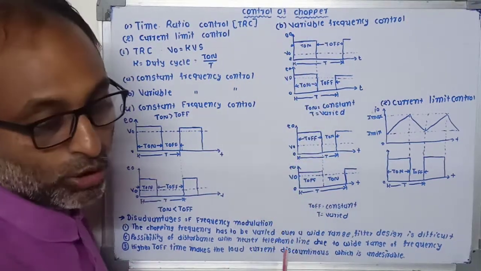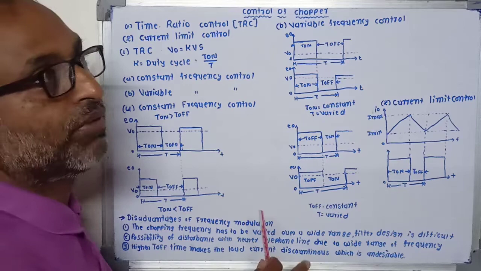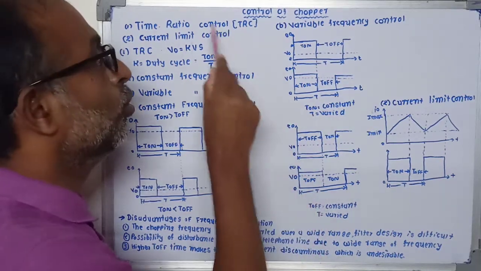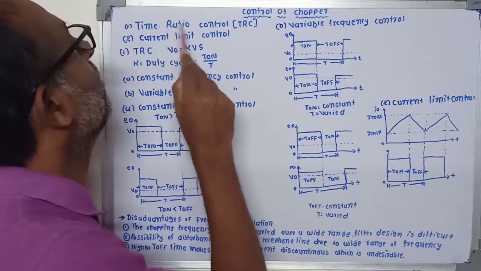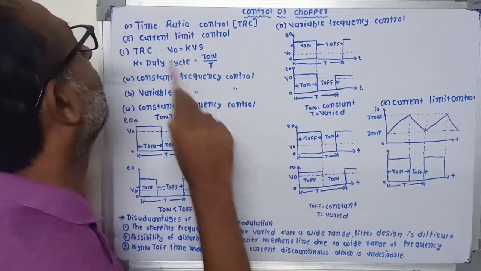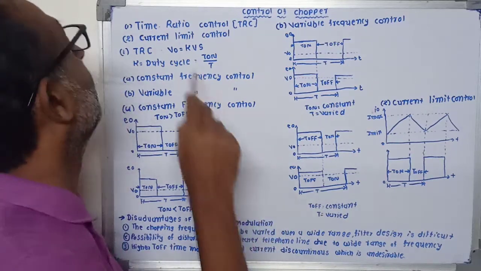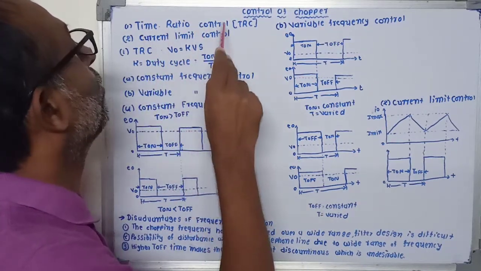Control of chopper. The average value of output voltage can be controlled by two methods. First, the time ratio control method, and another is current limiting control. Now first we will see the time ratio control method.